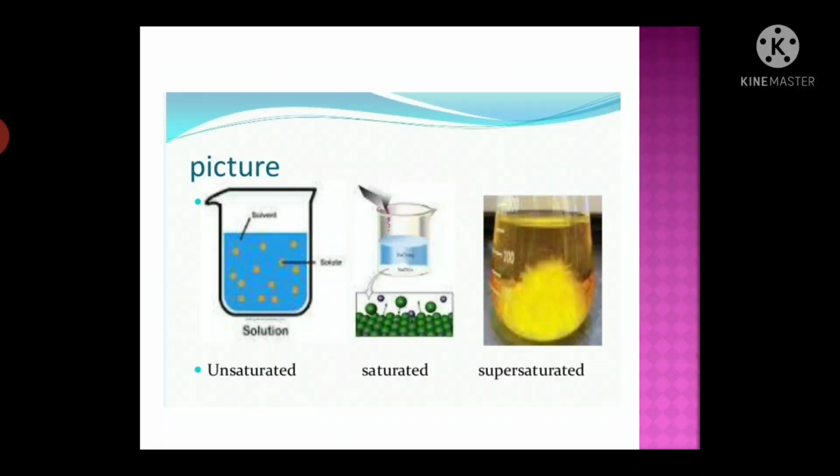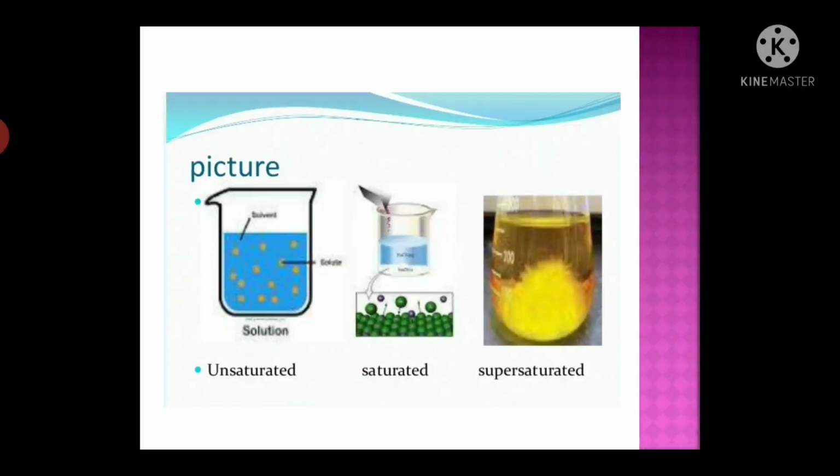If you want to make a saturated solution, what will we do? Take one beaker, add 100 ml of water and add one spoon of sugar. Sugar dissolves in water. Now add some more sugar, one more spoon. It dissolves. Now add some more sugar in the water.